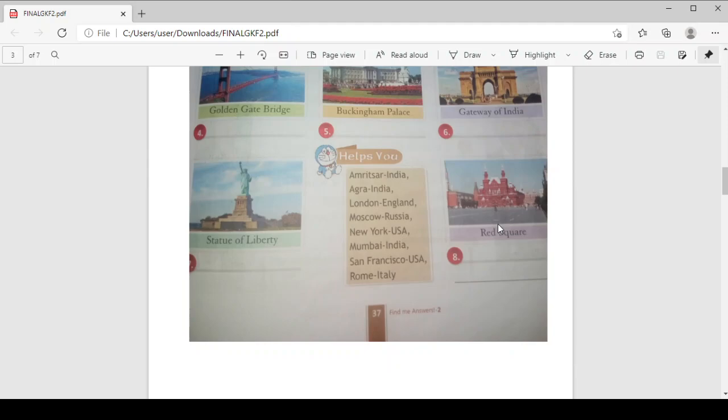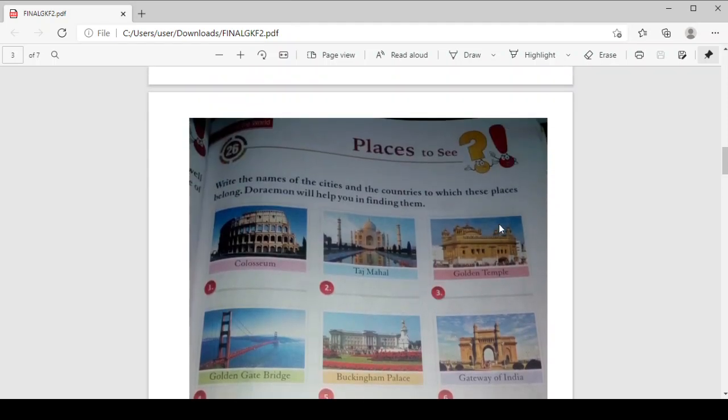So these are the different places to see. These are the different monuments available in different cities and countries. So let us go to the next page, page number 38.